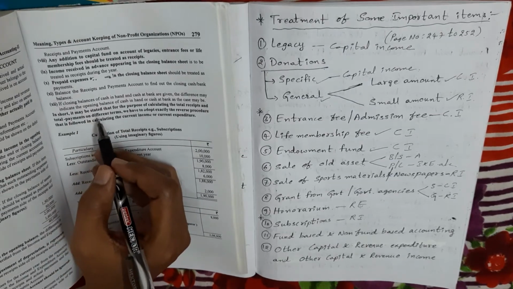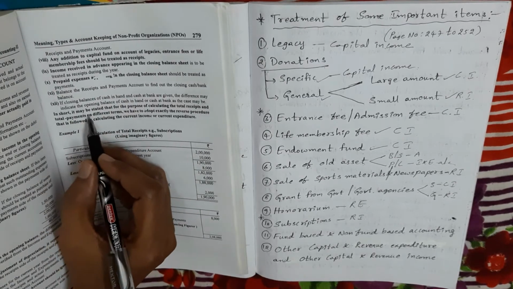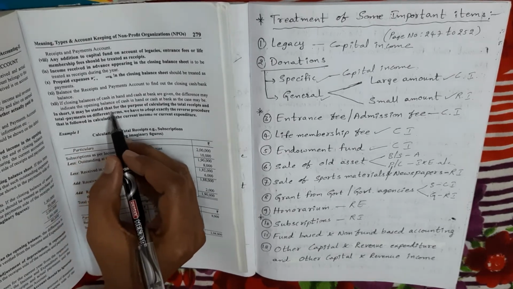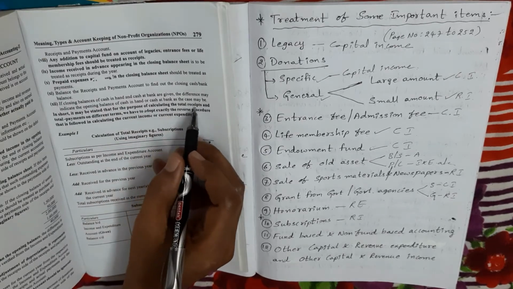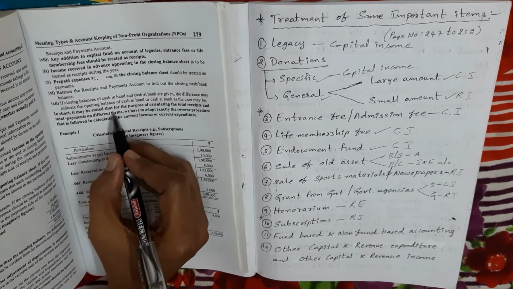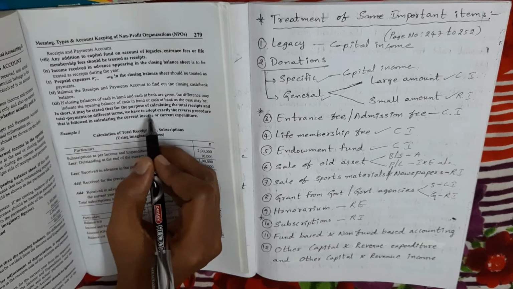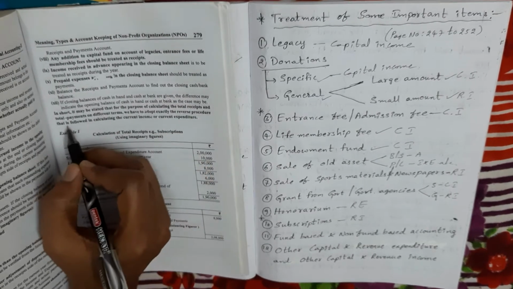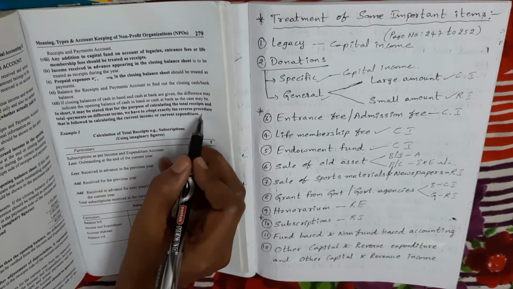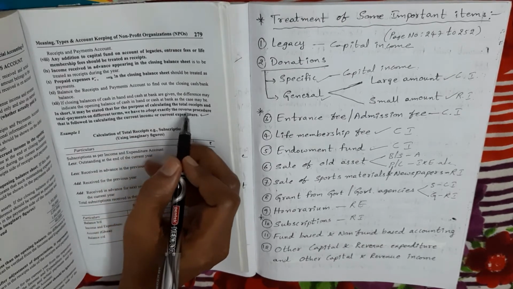All these points are very important to understand the second type of problems. So here, the important point is this: for the purpose of calculating the total receipts and total payments, my dears, remember this point. For calculating total receipts and total payments on different items, we have to adopt exactly the reverse procedure that is followed in calculating the current income or current expenditure. This is a very important point.